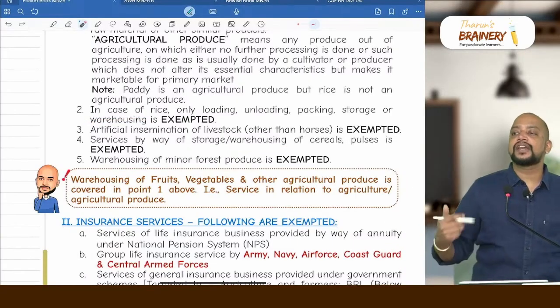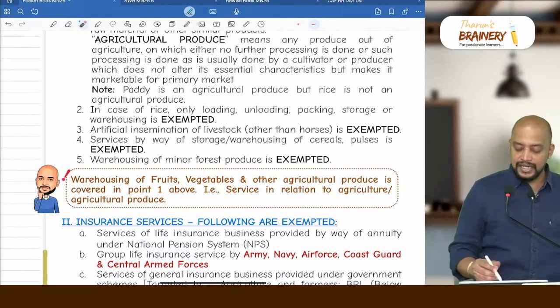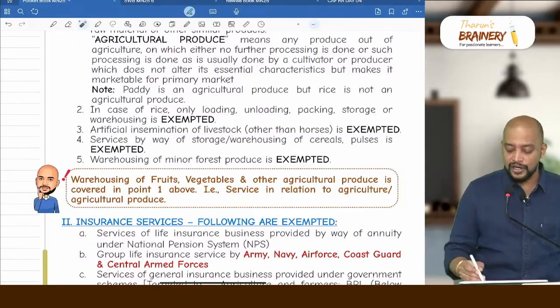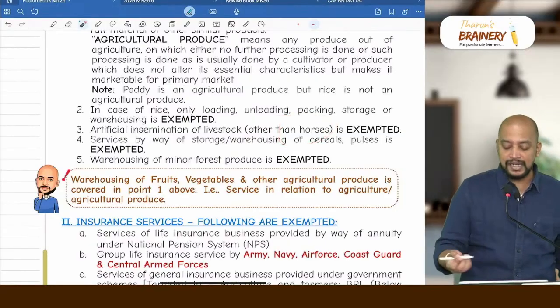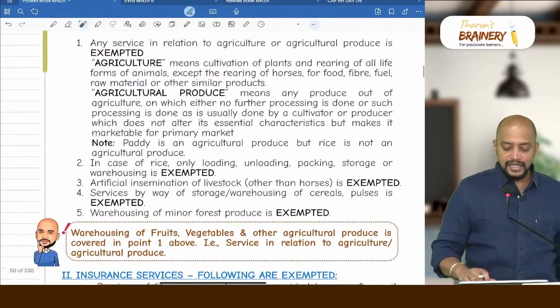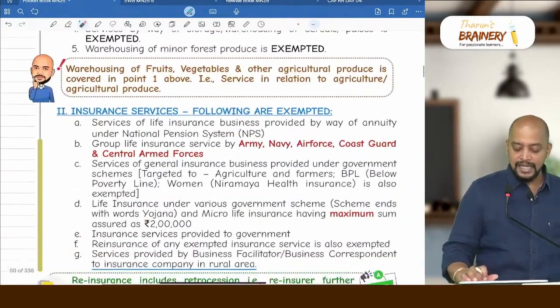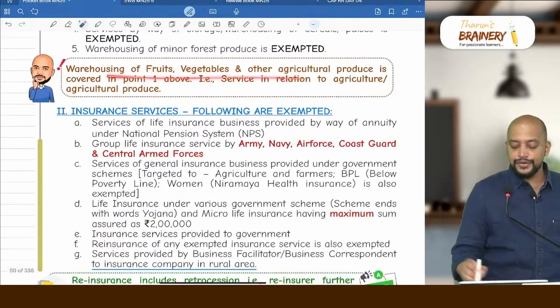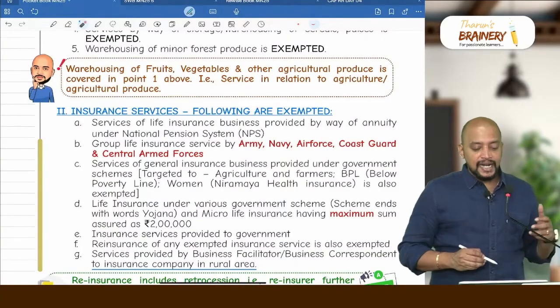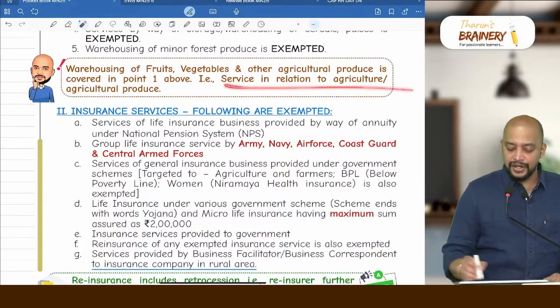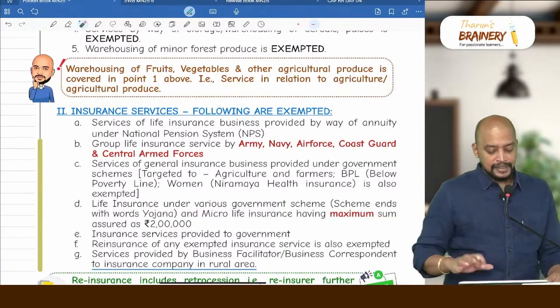So through injections they give the reproduction. So that particular injection, artificial insemination other than horses, because horses are anyhow excluded from agriculture for that reason. So these are the 5 exemptions that we have in relation to agriculture services. In that you can see the note, warehousing of fruits and vegetables and other agricultural produce is covered in the first point itself, that is service in relation to agriculture or agricultural produce.